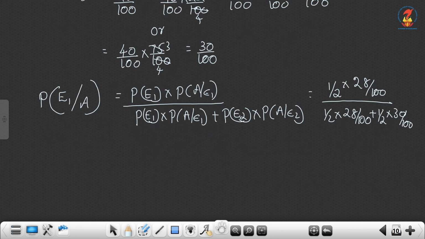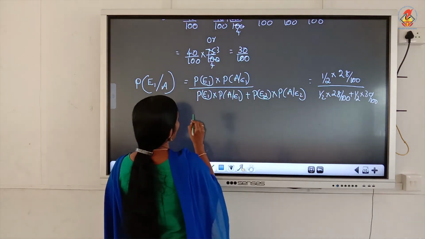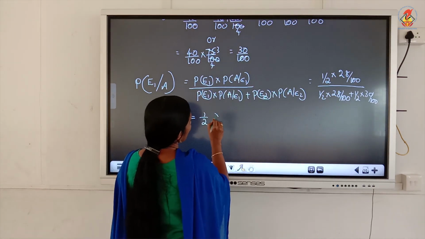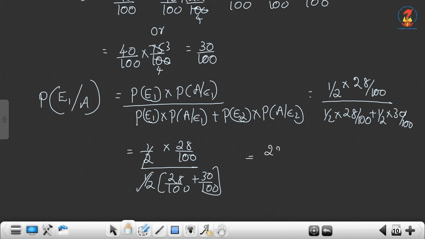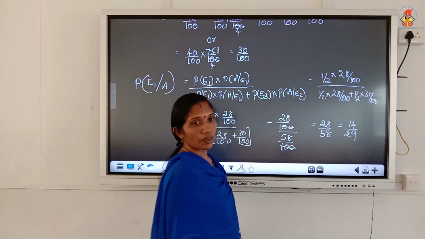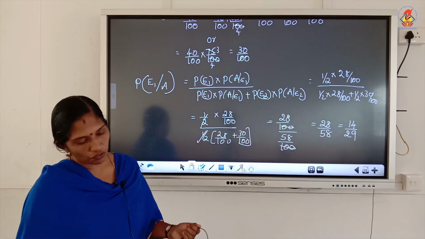1 by 2 is common in the denominator, so we can cancel it. 28 by 100 by 28 by 100 plus 30 by 100. So 28 by 100 by 58 by 100, 100 and 100 cancel, 28 by 58, or it is 14 by 29. Okay, 14 by 29.